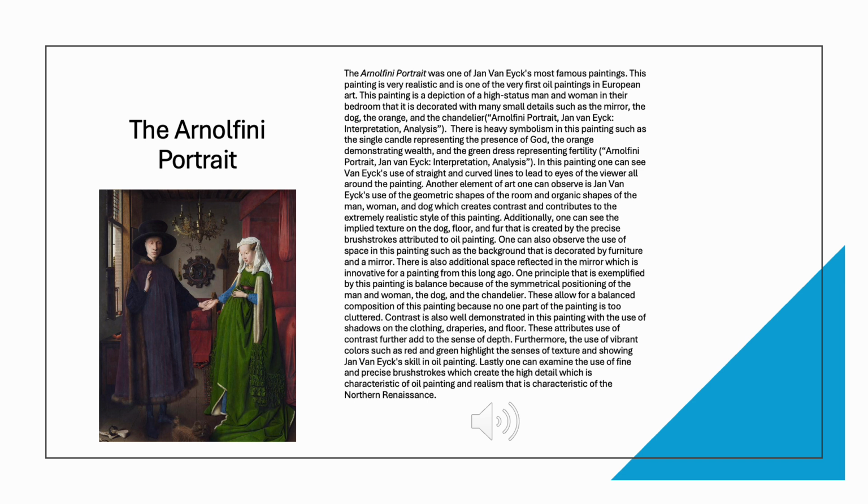Furthermore, the use of vibrant colors such as red and green highlight the senses of texture, showing Van Eyck's skills in oil painting. Lastly, one can examine the use of fine and precise brush strokes which create the high detail which is characteristic of oil painting, and realism that is characteristic of the Northern Renaissance.